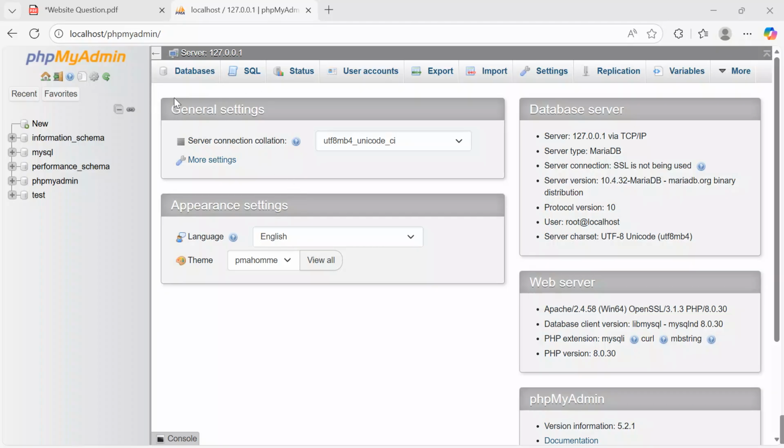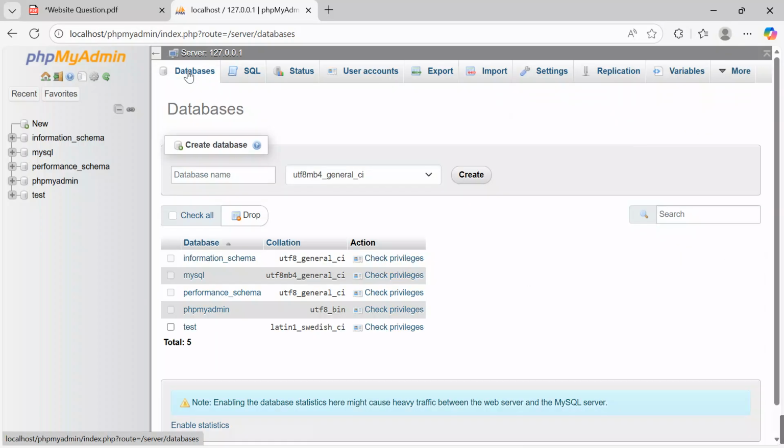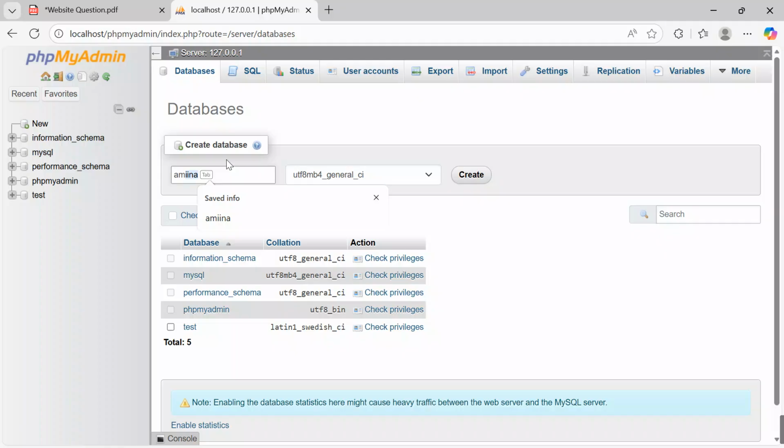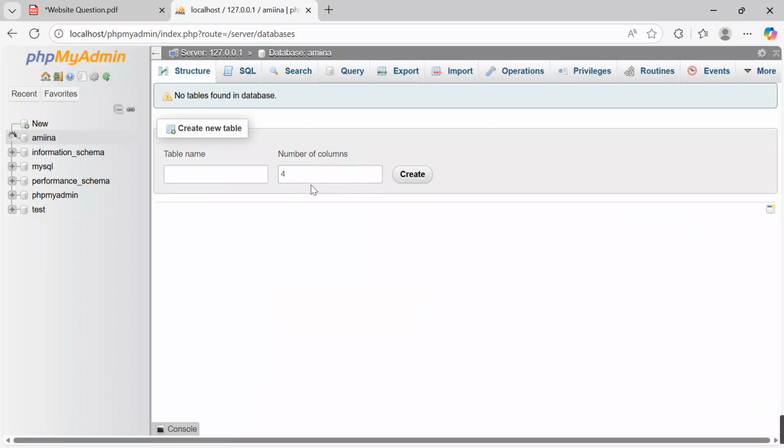Now you access your database program over here. You come and give it a name. I'm going to name my database Amina, which is my project name, to keep it simple for me to remember. Then after checking this, it is Amina. Come and hit the create button. When I hit the create button, the database has been successfully created.